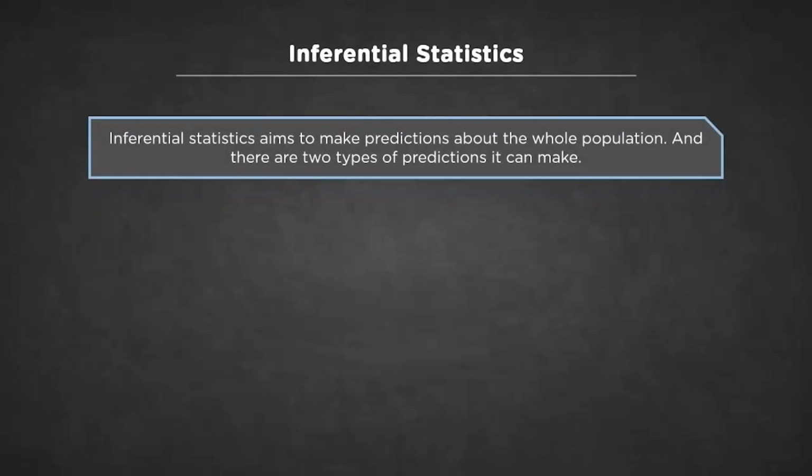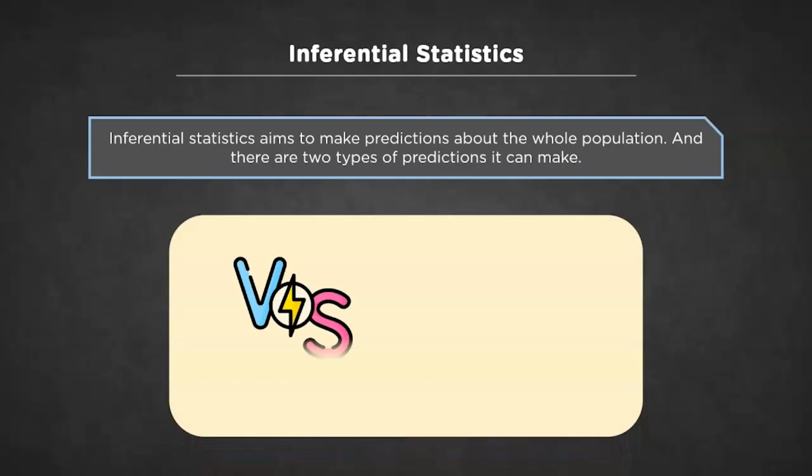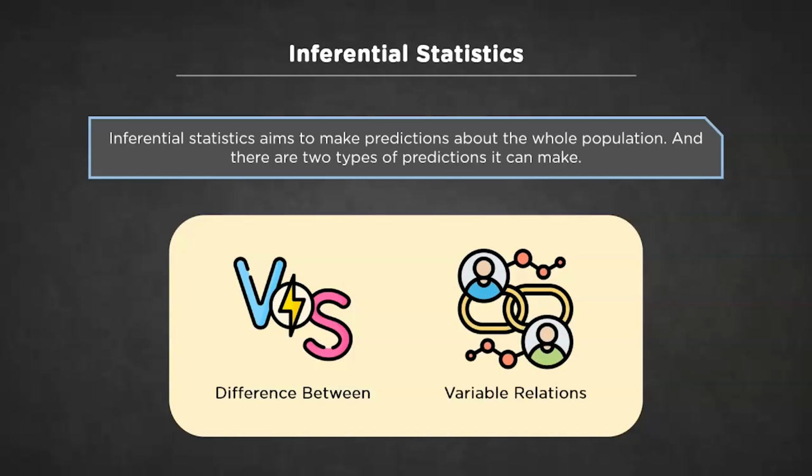As I mentioned earlier, descriptive statistics are all about discovering your sample, whereas inferential statistics aim to make predictions about the entire population. What kind of predictions, you ask? Well, generally speaking, there are two types of common predictions inferential statistics make. First one is prediction about difference between two or more groups. For example, differences between weights of groups. And secondly, relationship between variables.